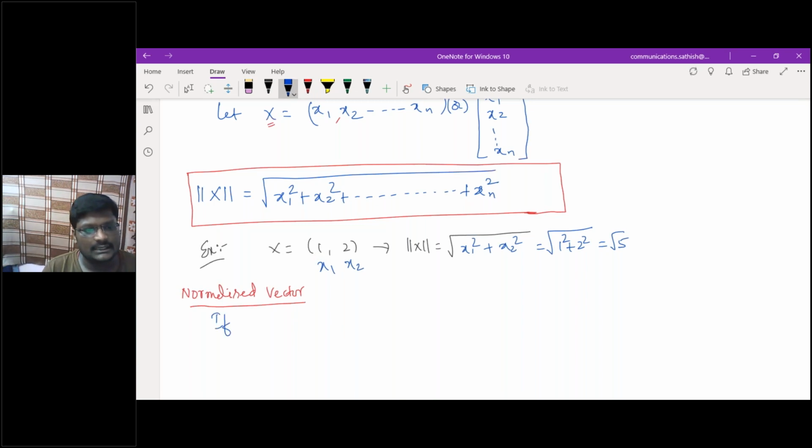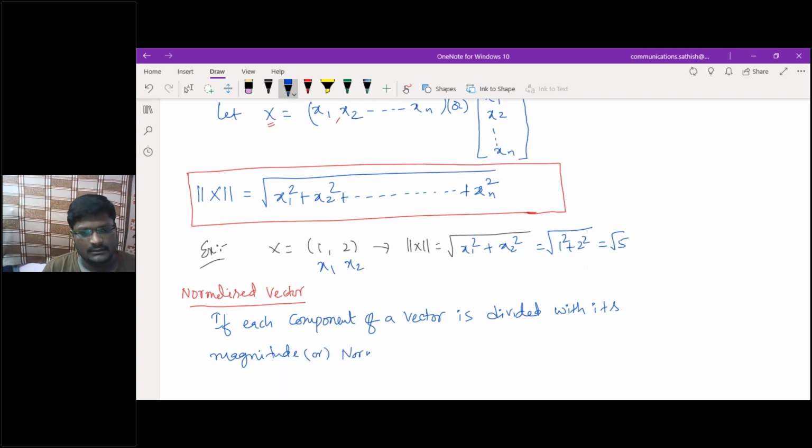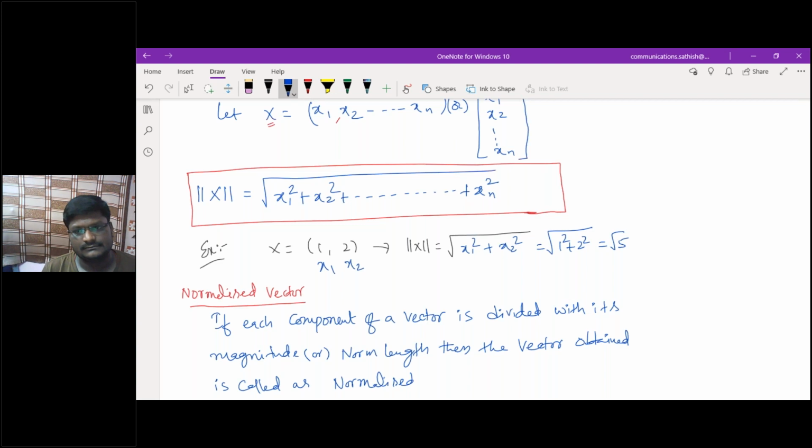So note down, if each component of a vector is divided with its magnitude, or norm, or norm length, then the vector obtained is called a normalized vector.